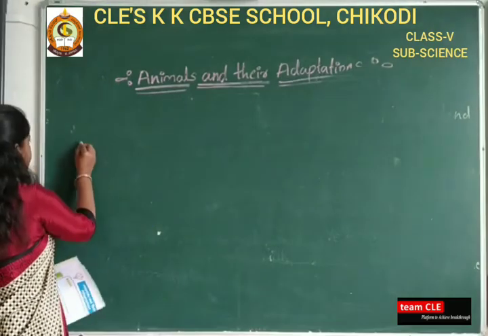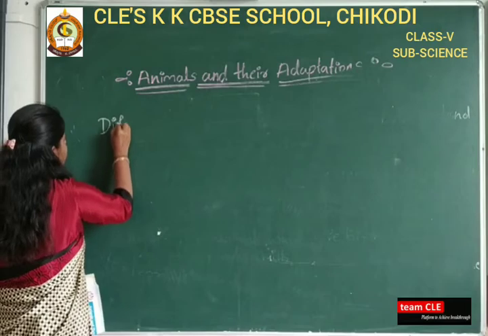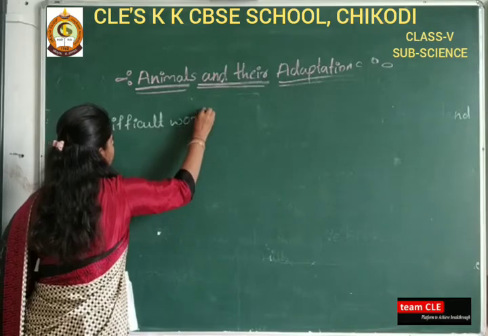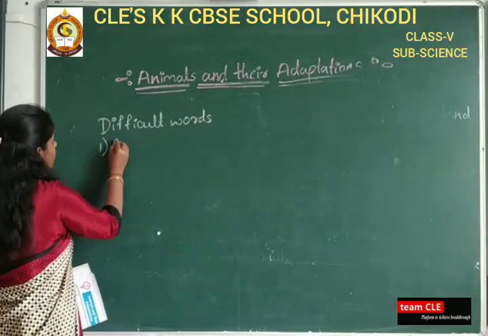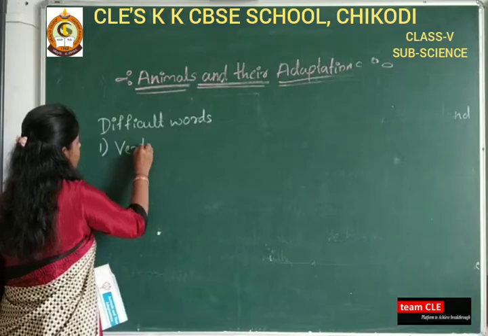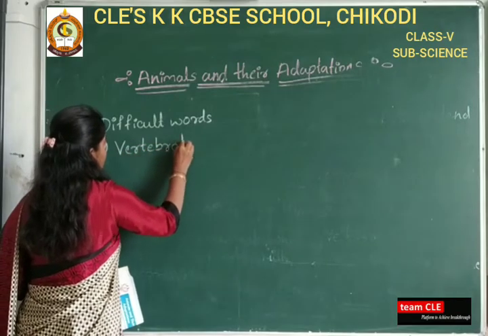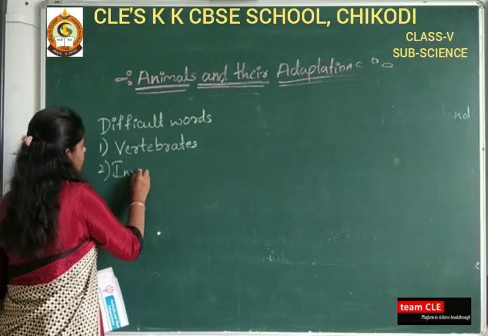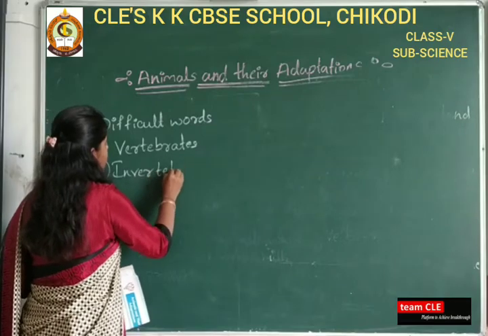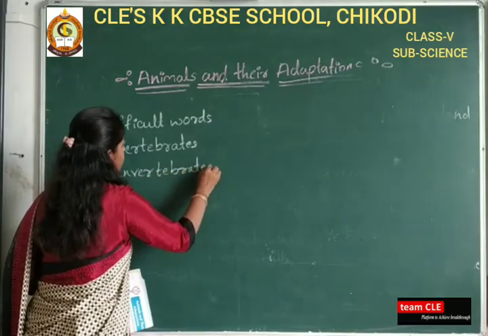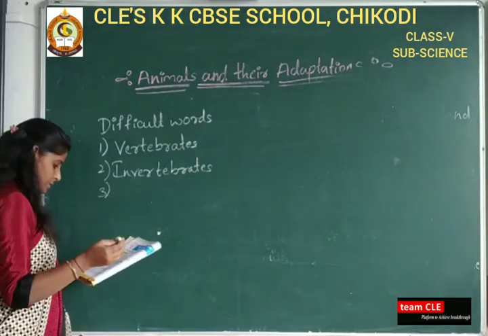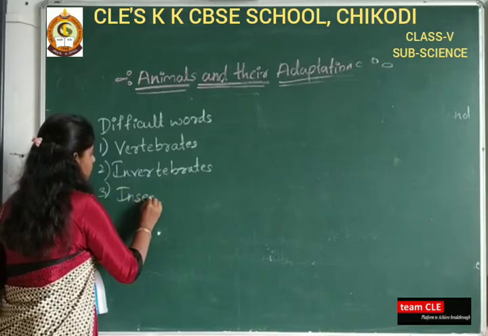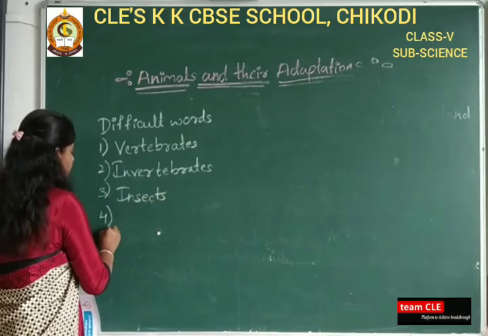The first difficult word is vertebrates, then invertebrates. The next spellings are insects, crab.